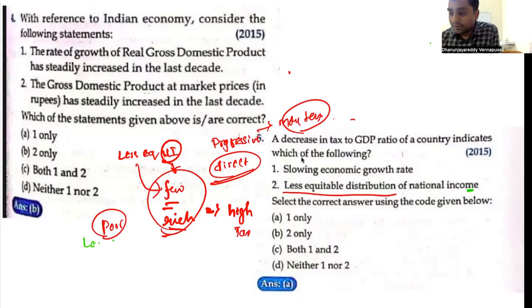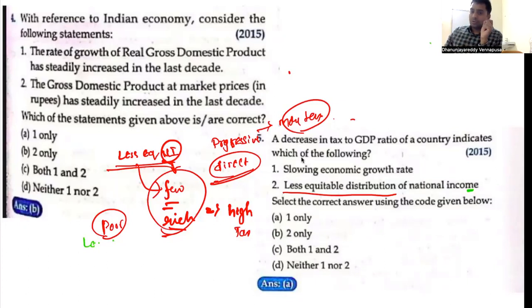On the other hand, if there is less equitable distribution, obviously there is one more thing. There will be more poor people, or poor people will not have money. As a result, these people will not have money to buy. However, the buying capacity, the opportunity cost of buying, is shifted from the poor to the rich. I already discussed what opportunity cost is. So in that scenario, if there is concentration of wealth, opportunity cost is transferred from the poor to the rich. As a result, rich people will be paying taxes at the cost of poor people. Hence, there is no connotation that tax will definitely decrease, or that the amount of tax paid to GDP is going to decrease. That is not going to happen.